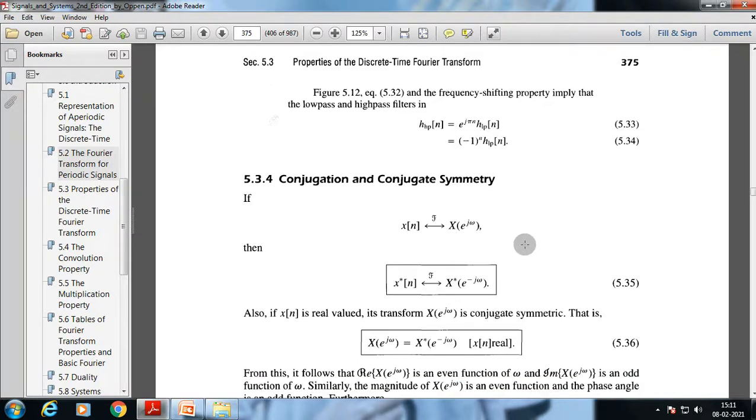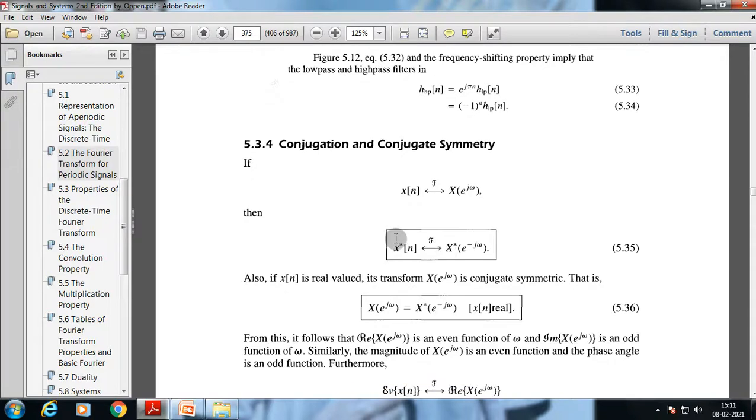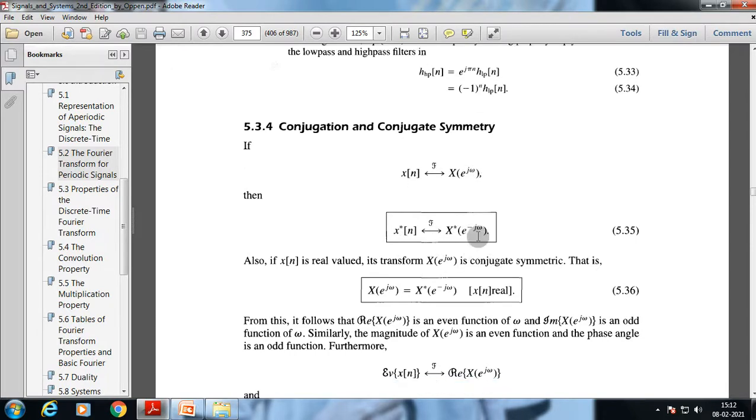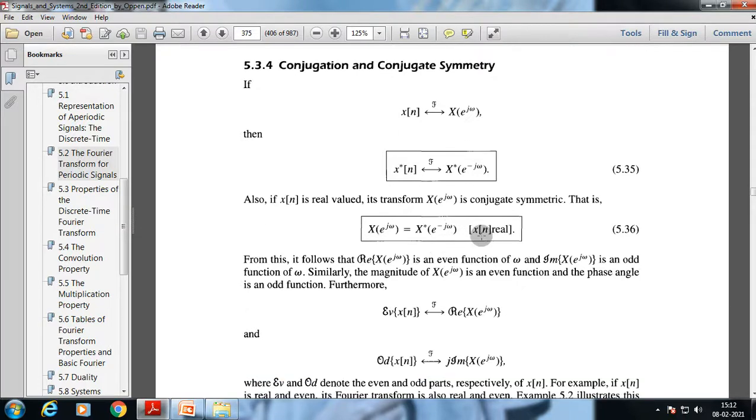Another property that I'm going to discuss here is conjugation and conjugate symmetry. We have already discussed this for continuous time as well. The discrete time Fourier transform of this signal is X(e^{j omega}), and the conjugate of the Fourier transform of this discrete time signal is also conjugate symmetric, and as x[n] is real valued, they will be equal.